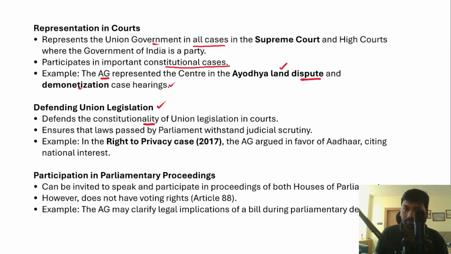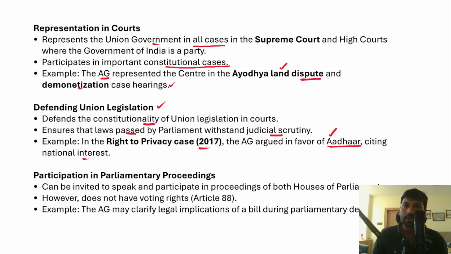For example, in the Right to Privacy case 2017, the Attorney General argued in favor of Aadhaar, and he also cited that on national interest grounds. So he actually supported the Aadhaar, right? So therefore, it ensures that the laws passed by the parliament withstand the judicial scrutiny.